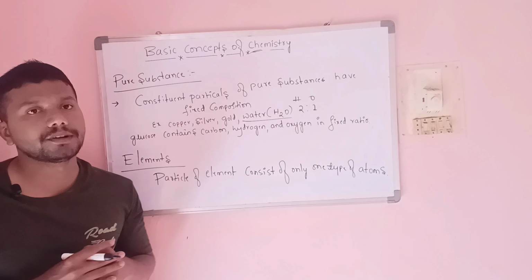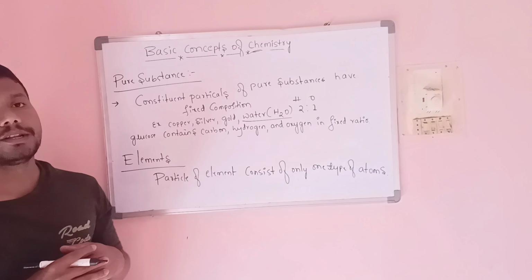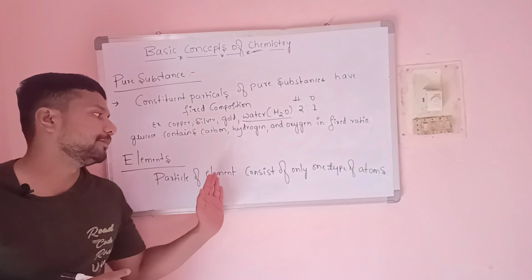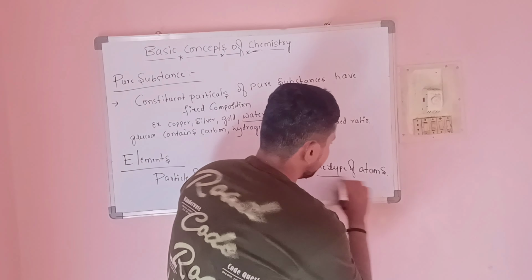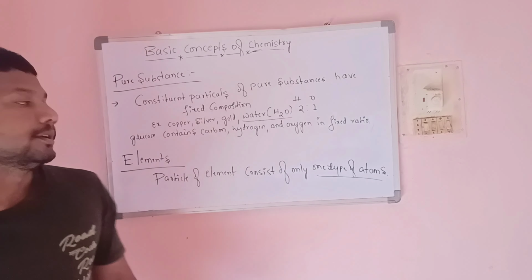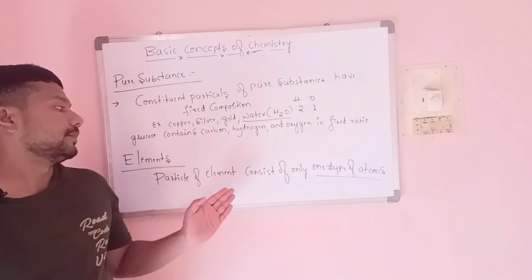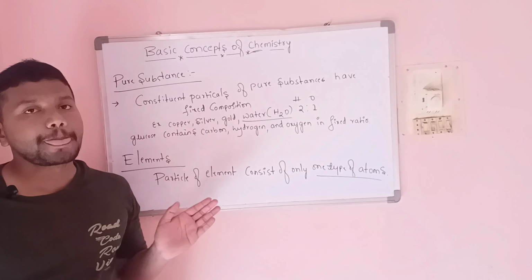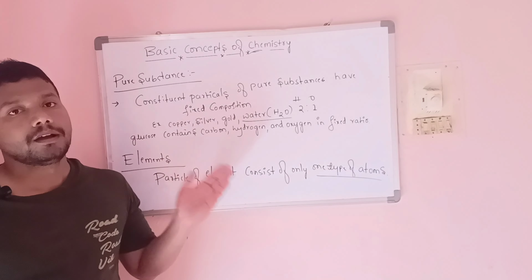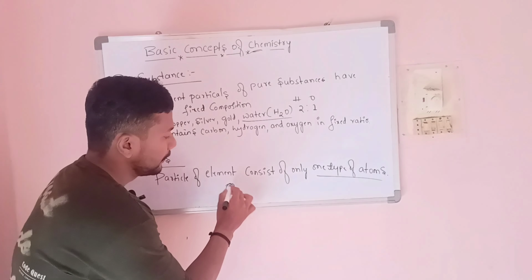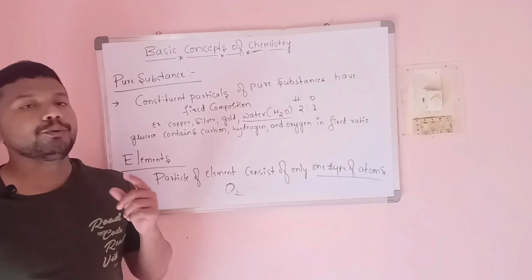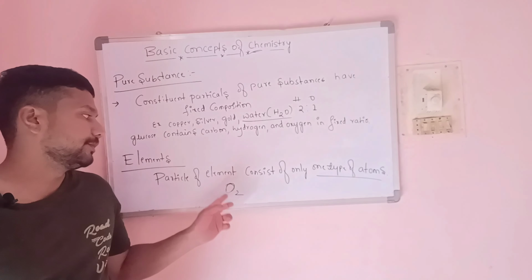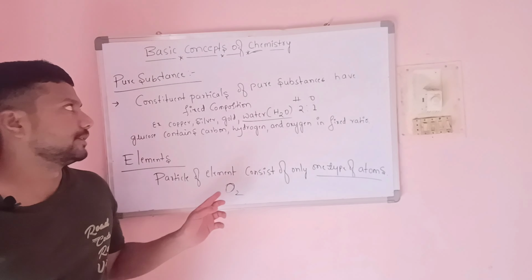So a pure substance is further classified into elements. What is meant by elements? We already know that a particle of an element consists of only one type of atom. Only one type of atom. That kind of substance we call an element. For example, oxygen. Oxygen is O2. Here we can see that there is only one type of atom. This type of substance is called an element.